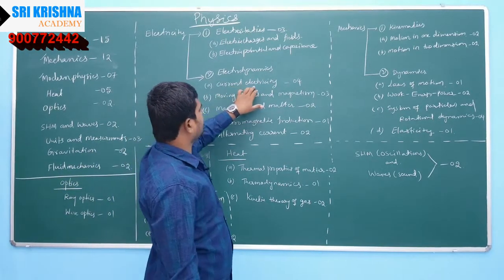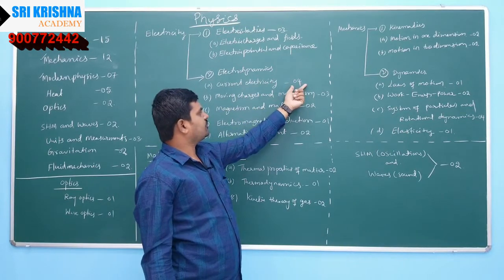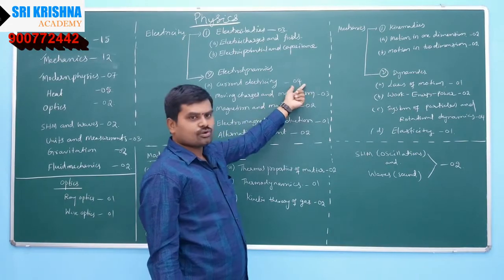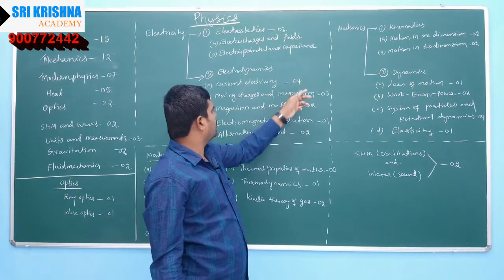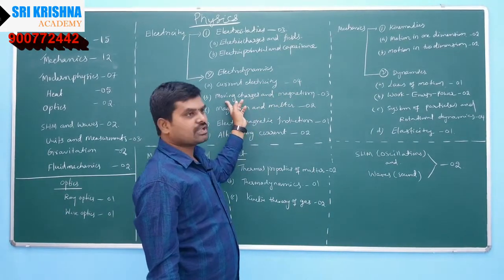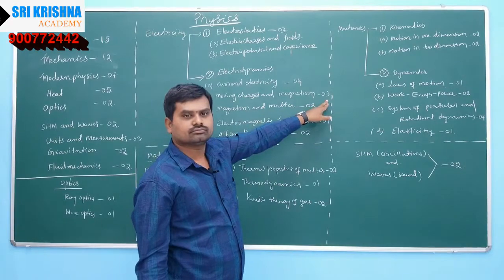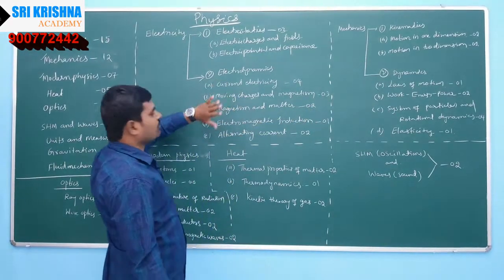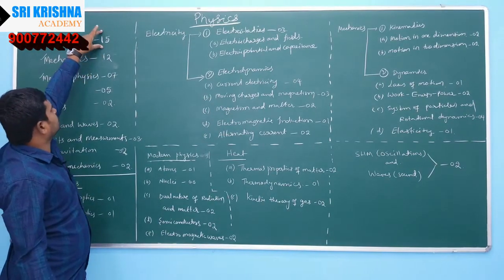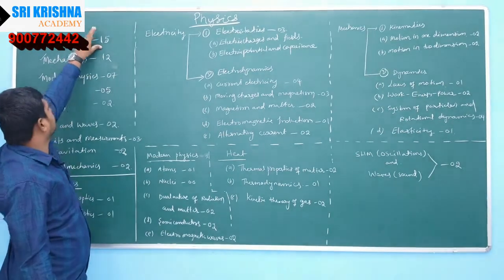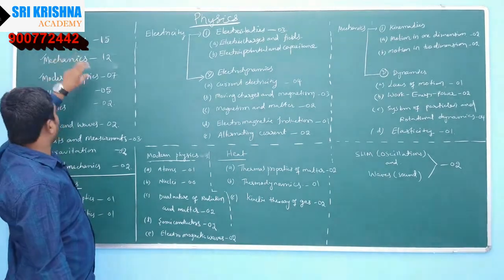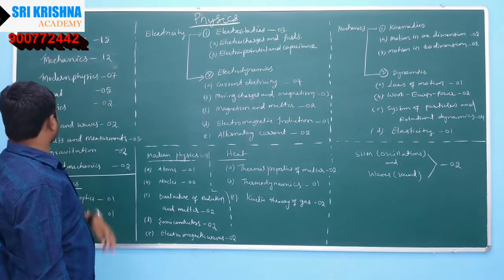Suppose in current electricity we think that 4 questions will be coming. Suppose in any case only 3 questions are given, so automatically 1 question will be alternately given from moving charges and magnetism, like this, okay. So overall, whatever we are mentioning, the total 15 questions are completely covered from electricity, and 12 questions completely covered from mechanics, and from modern physics 7 questions, right.